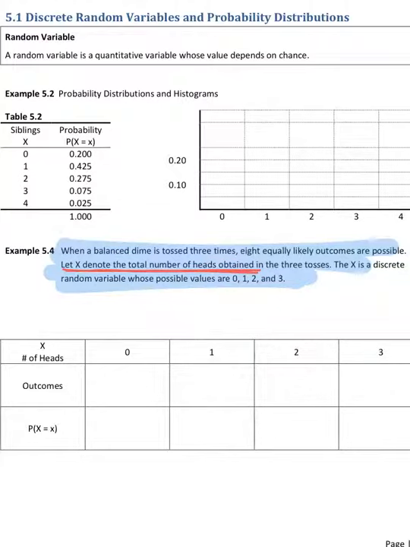The x is a random variable. It denotes the total number of heads. Number of heads: 0, no head. 1 head. 2, 3, 4, 5, 6, 7, countable. Discrete numerical variable. Discrete random variable.